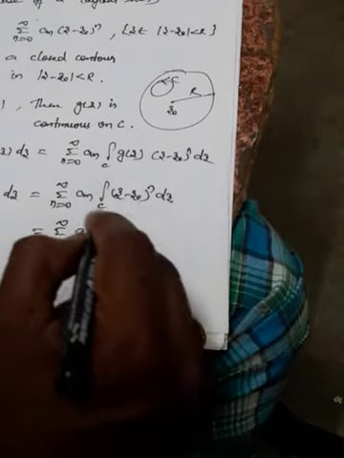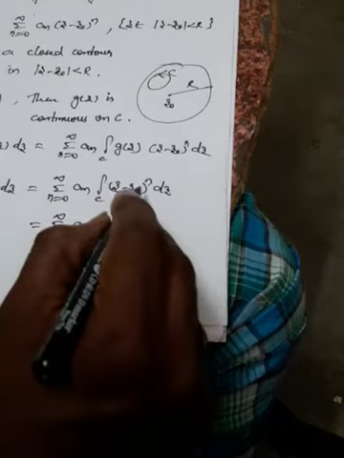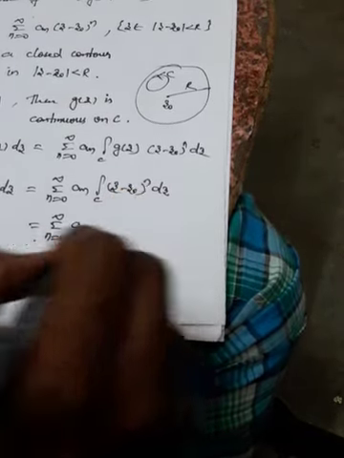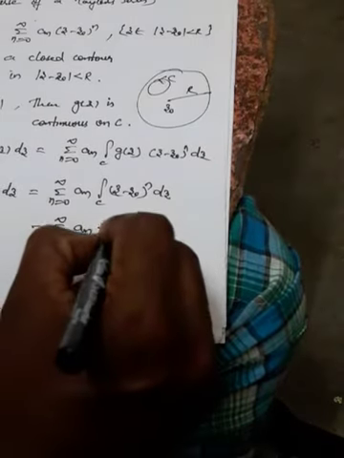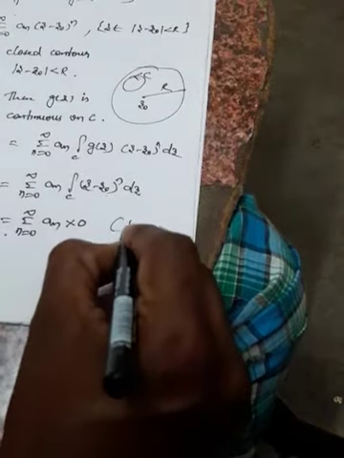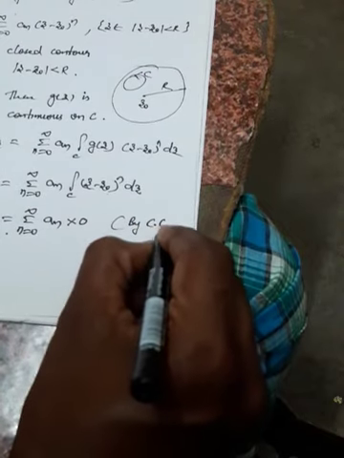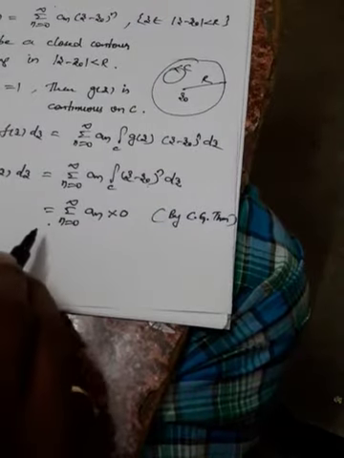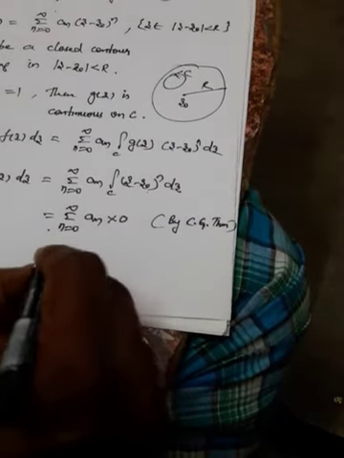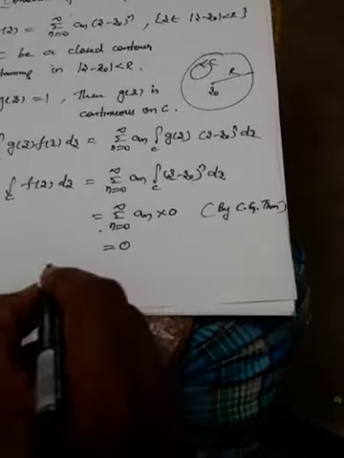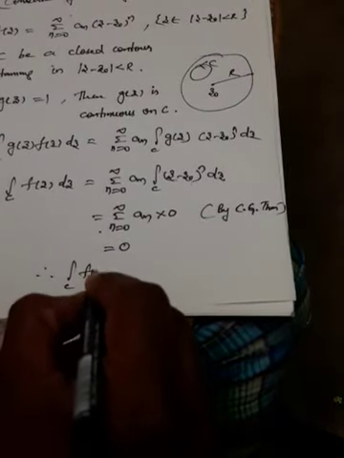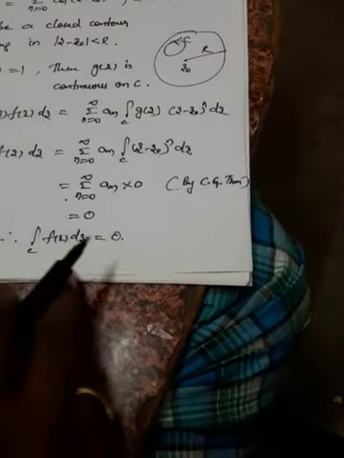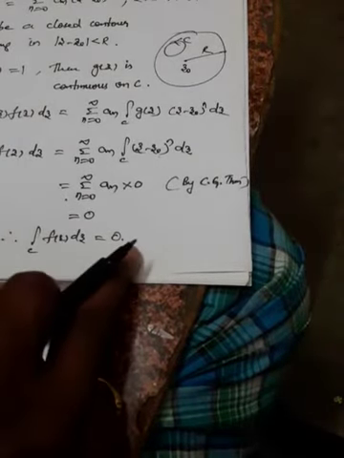This is a closed region, and it has z minus z naught whole power n. According to Cauchy-Goursat theorem, this is equal to 0. So therefore what we got here is integral C f of z dz is equal to 0.